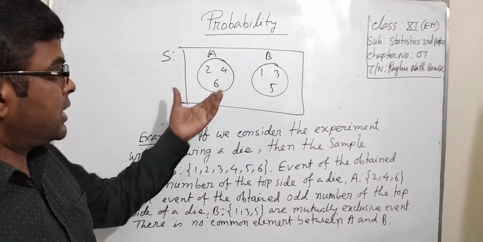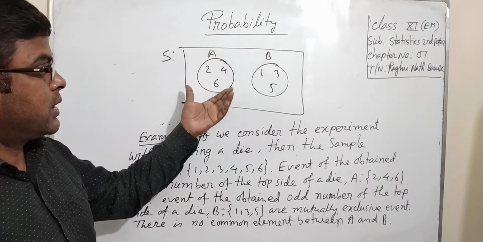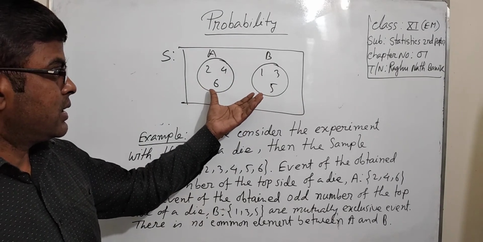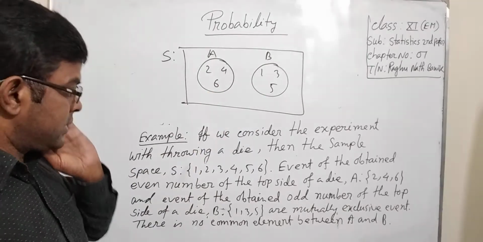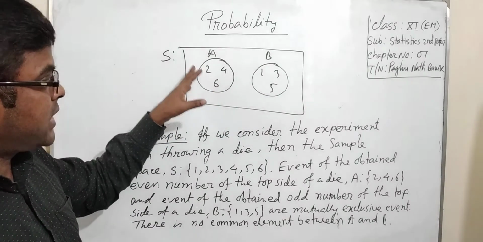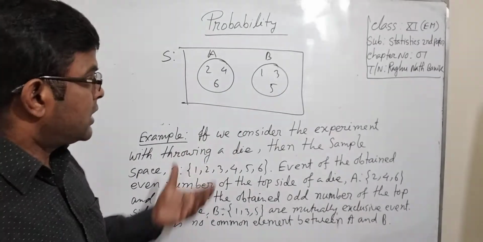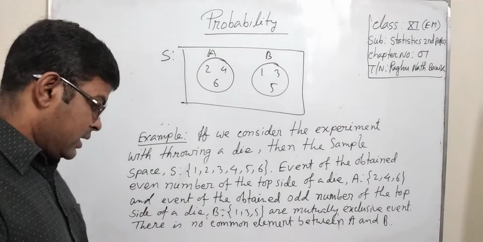Dear students, here there is no common element. We can clearly see that, so this diagram represents mutually exclusive events.